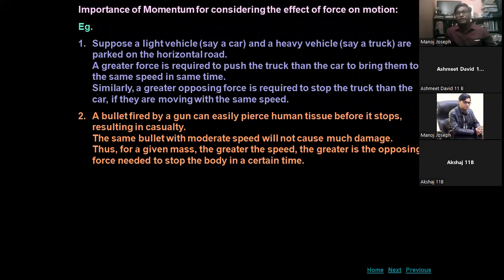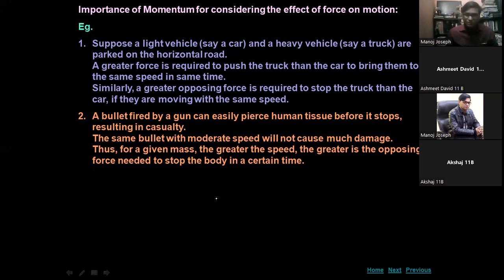Because of that great velocity, the bullet will acquire great momentum, and it can easily penetrate even a wooden plank or a human body, because a larger amount of force is required to stop it. But if you take the same bullet in your hand or just throw it with maximum speed, it will not hurt anybody. It will not penetrate the wall or the human body. That is the main difference, because of the momentum. This is the mechanism of the momentum.